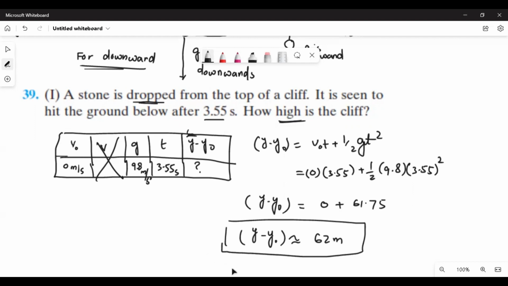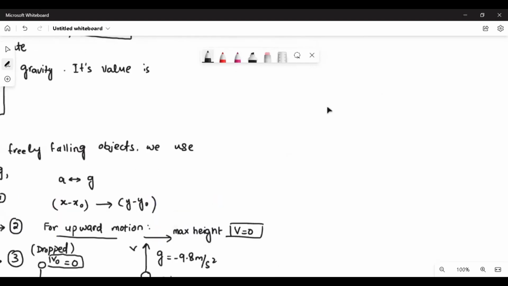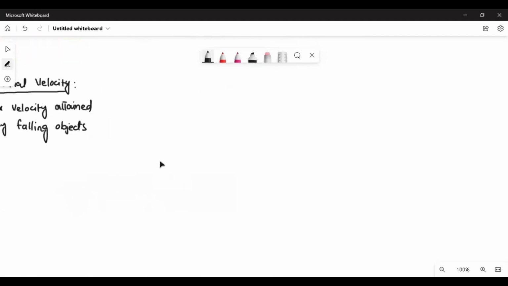Let me solve a question where something is going up, because that one was going down. If something is going up, what will happen? A ball player catches a ball after throwing it vertically upward. Yes, this question we can solve. In this question, there are two more new things that we need to learn. First of all, they are asking two questions here. What are those two questions? Give me a second to go through it.